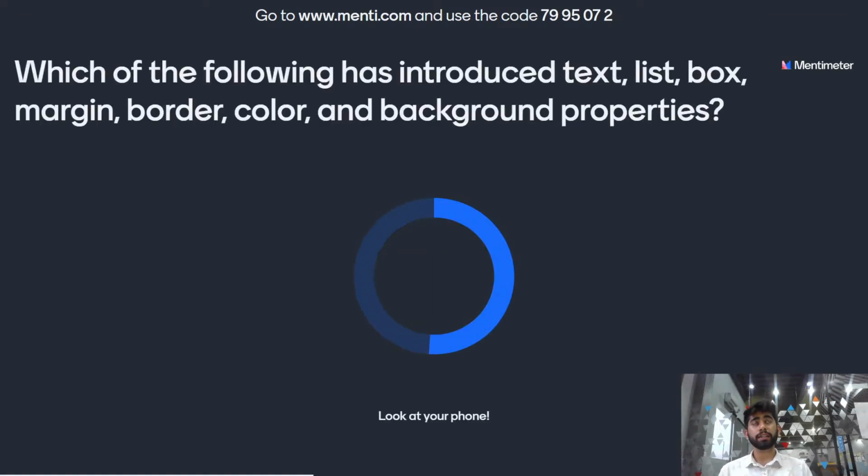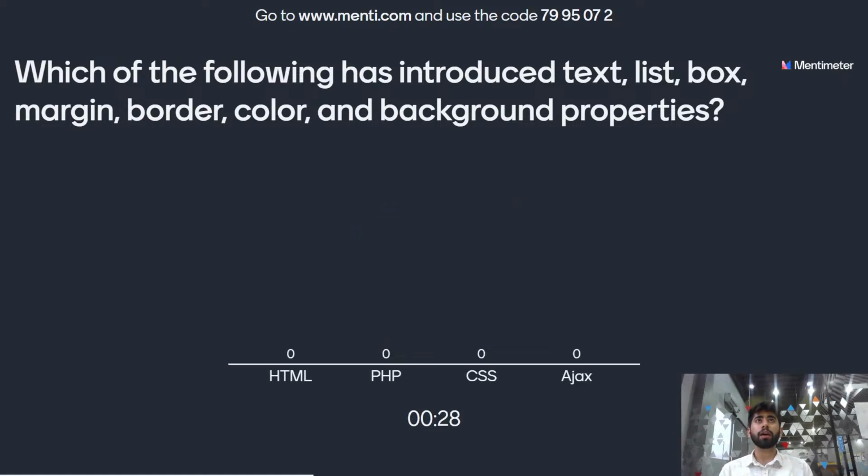Which of the following has introduced text, list, box, margin, border, color, and background properties? First option is HTML, second one is PHP, third one is CSS, and the fourth one is Ajax. Which of the following has introduced text, list, box, margin, border, color, and background properties? You have 5 more seconds to go.